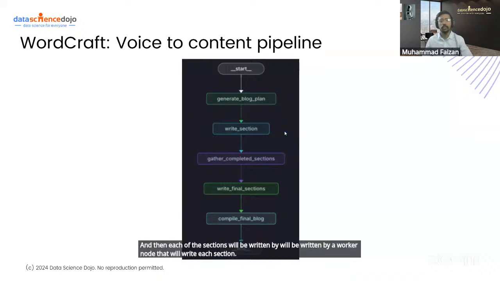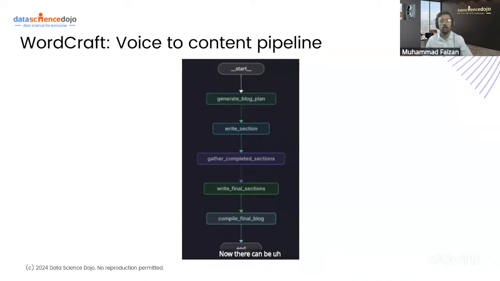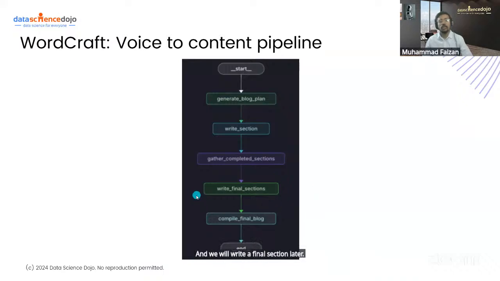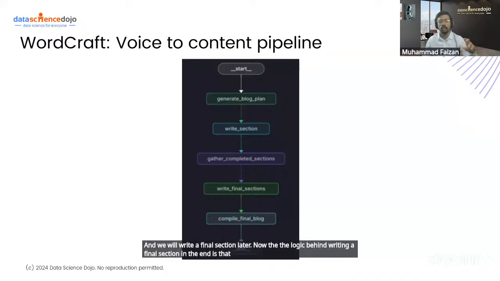Now there can be multiple sections in a blog, and once all of these sections are written, we will gather these completed sections, right? And we will write a final section later. Now, the logic behind writing a final section is that since we need our blog to be very coherent, the final section should mention the information that we have described above in our blog, right?